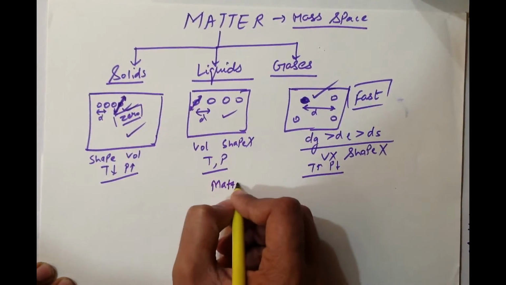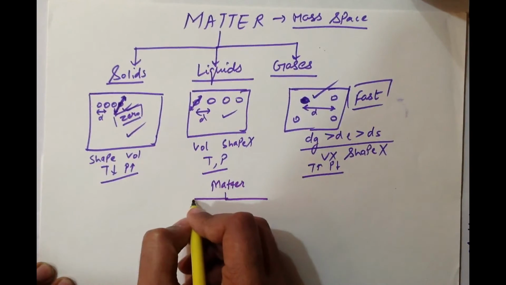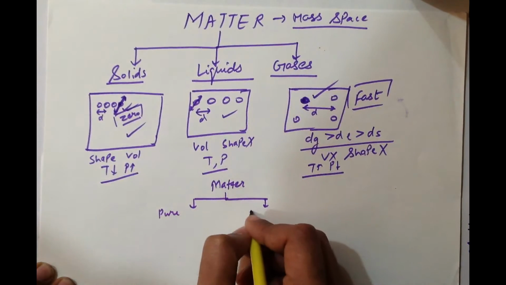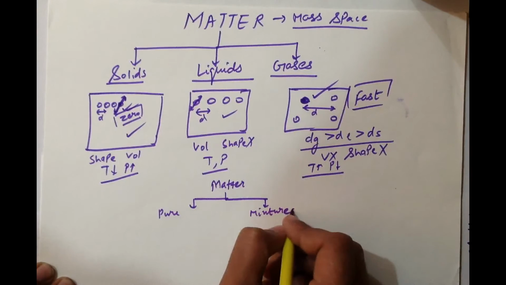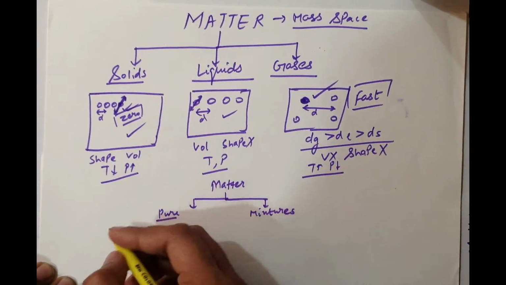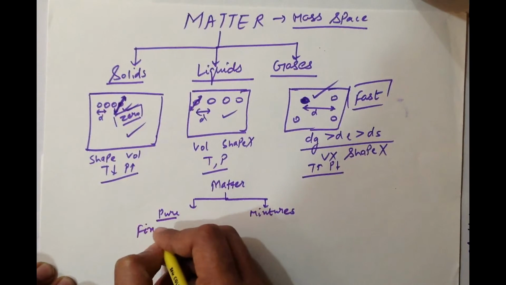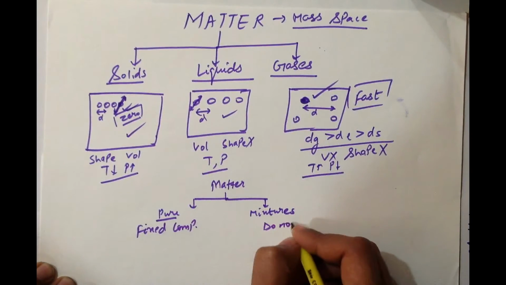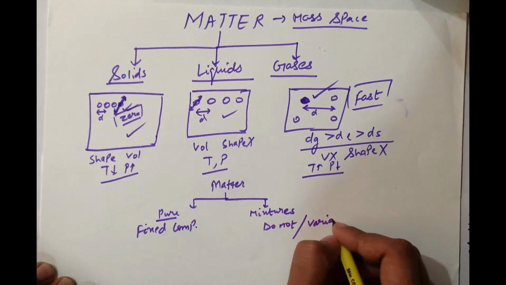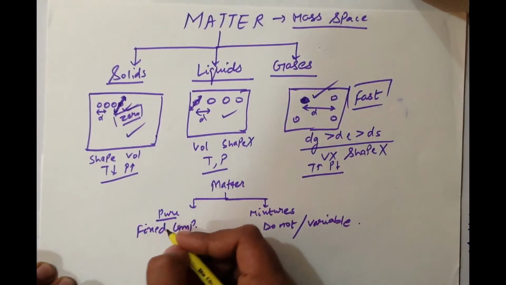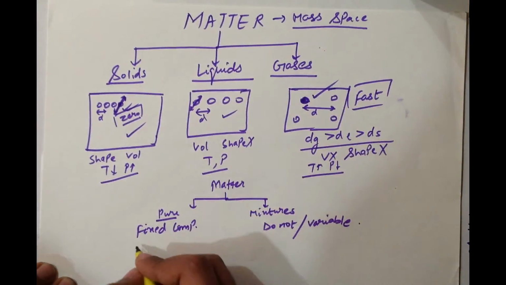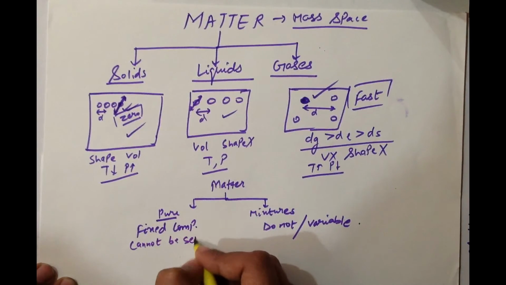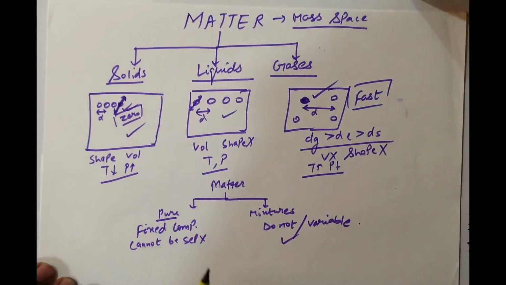If we look at these categories, the two broad categories are pure substances and mixtures. As we can guess by the name, pure substances have a fixed chemical composition. Mixtures do not have a fixed composition, or we can say variable composition. Now, pure substances, because they have a fixed composition, cannot be separated by physical methods, and mixtures can be separated by physical methods.